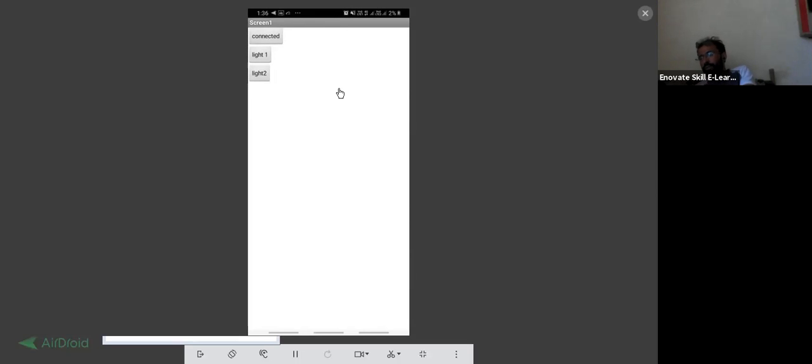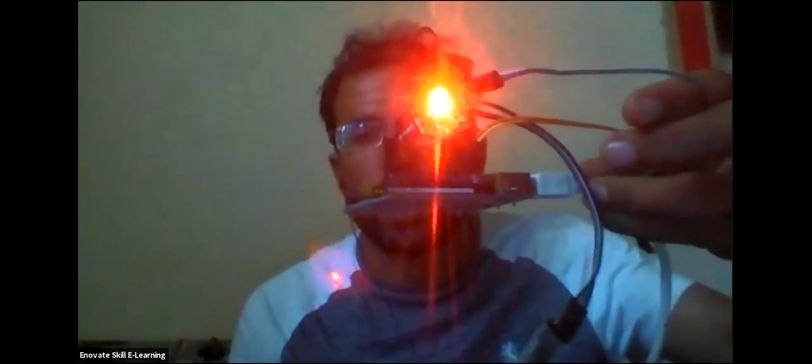Now this one is light. First one is light. As I'm going to send any command, light will get turned on. So you will be able to see in hardware also. Are you able to see it in hardware? You can see in the picture. Are you able to see it? Let me highlight that video. So stop it. Are you able to see that light is turning on? Yes, this one is light.